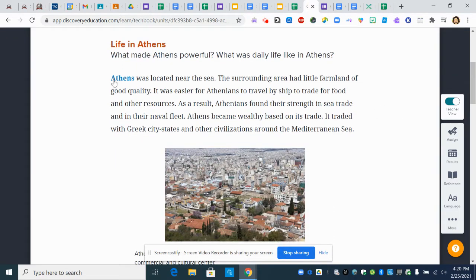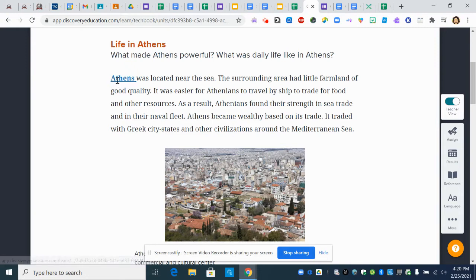Let's begin. Athens was located near the sea. The surrounding area had little farmland of good quality. It was easier for Athenians to travel by ship to trade for food and other resources. As a result, Athenians found their strength in sea trade and in their naval fleet. Athens became wealthy based on its trade. It traded with Greek city-states and other civilizations around the Mediterranean Sea.